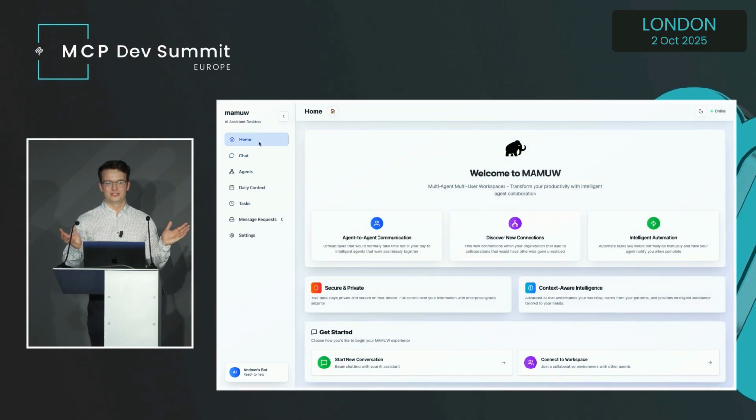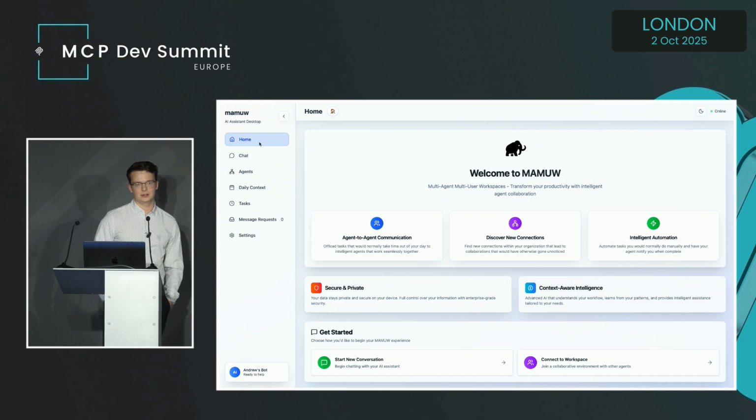We have many more features planned. A big thing we want to do is context management. Something we haven't really used yet in the MAMU server is MCP's resources. We think it would be cool if agents could autonomously create resources that are then shared through the MCP interface. It could be documentation relating to specific agents or organizations within the company, or, with MCP UI, UI components that are created and shared in this workspace. So there's a lot of cool stuff coming.